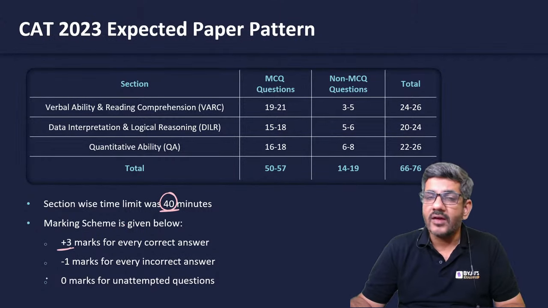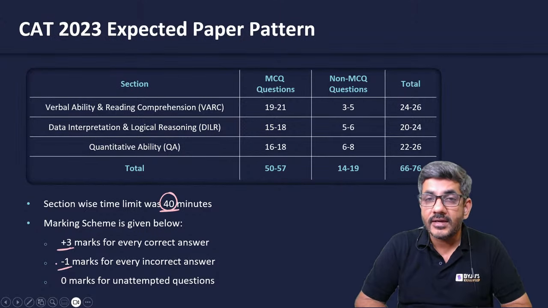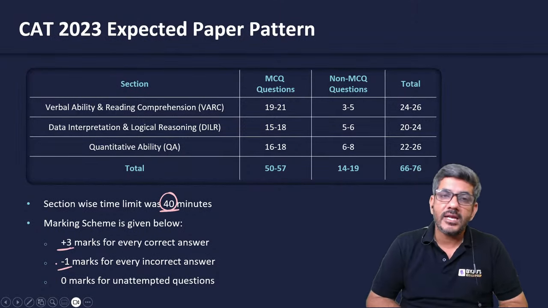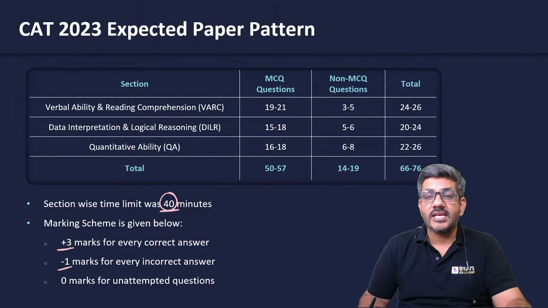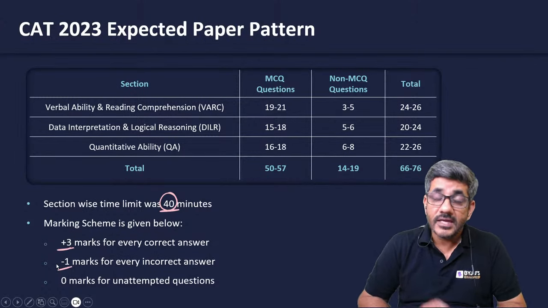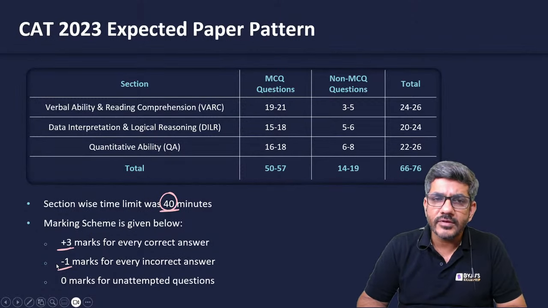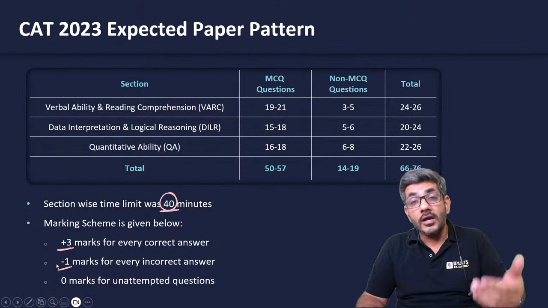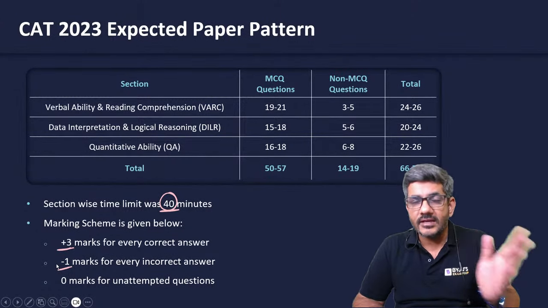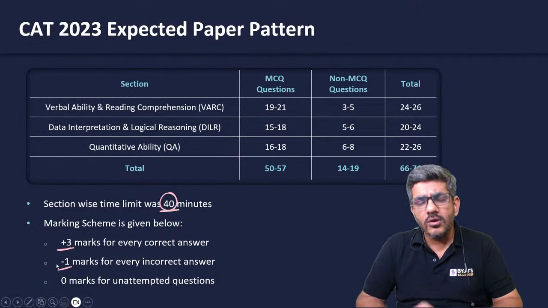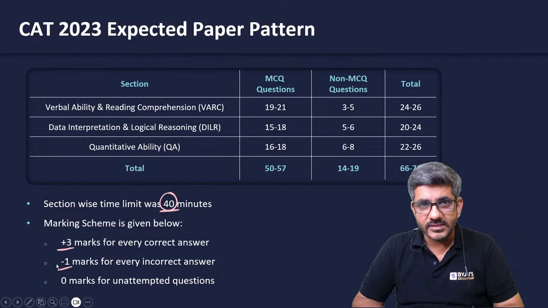Every correct answer will have plus 3 marks. Every wrong answer which is of MCQ type will have a negative marking of 1. If it is non-MCQ type, it will have no negative marking. But the number of questions in each section is not yet fixed, even for CAT 2023. So of course, about 2024 we can't say anything currently. But the order of the 3 areas, that is verbal ability and reading comprehension, after that DILR, then QA, is going to be almost the same. There are great possibilities it is going to be the same.